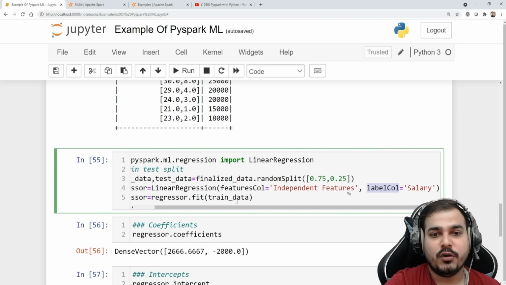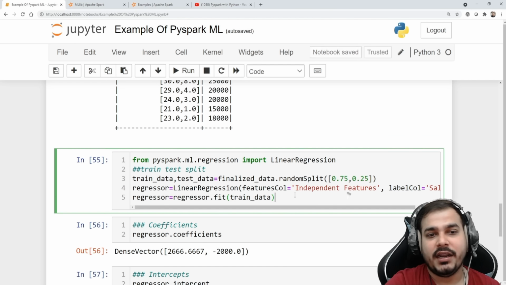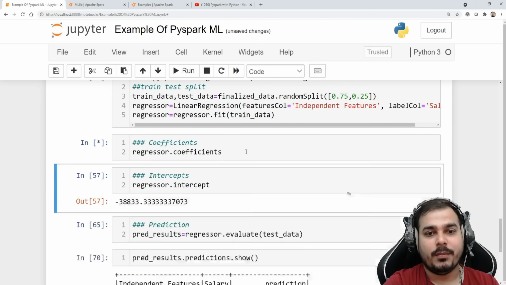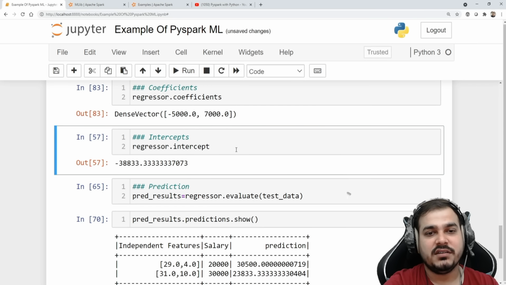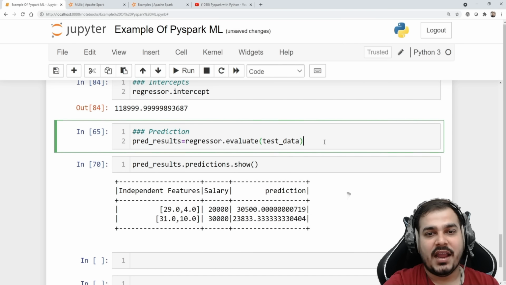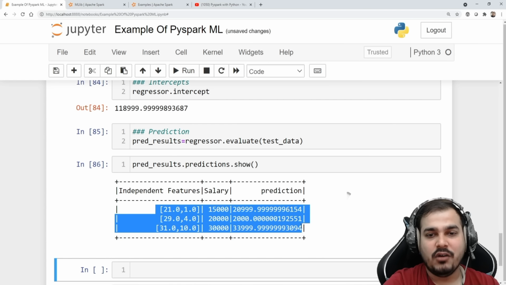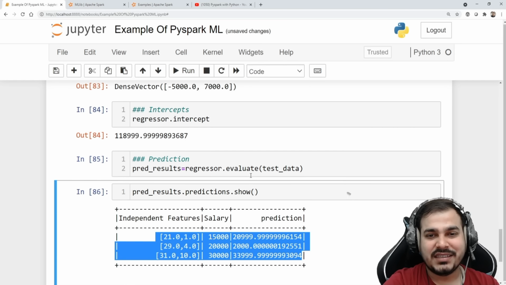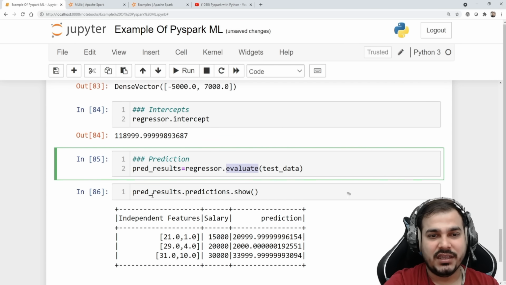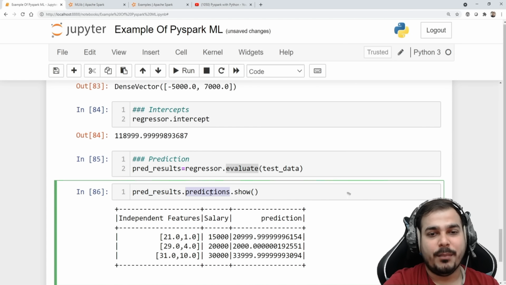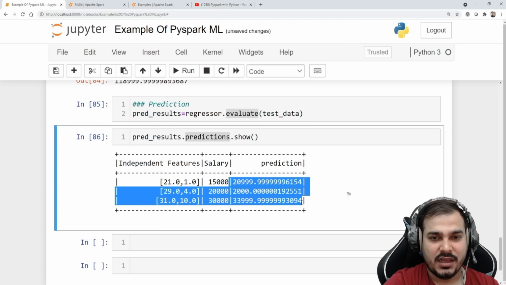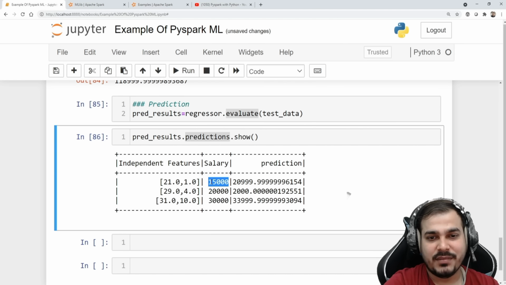After I provide both these things and do a fit on the training data, I will be able to find out my coefficients. These are my coefficients, these are my intercepts. And here I can now evaluate and see my output, right? By using this evaluate function, we will be able to see the output, and inside this there will be a prediction variable which will have the output. So this is my prediction, this is my salary, the real value.